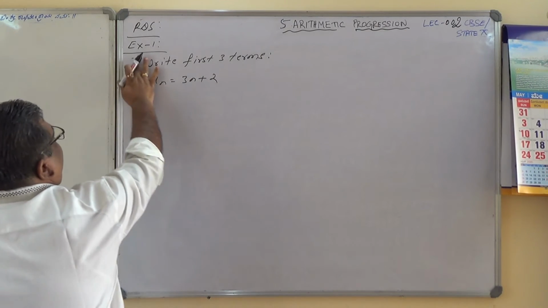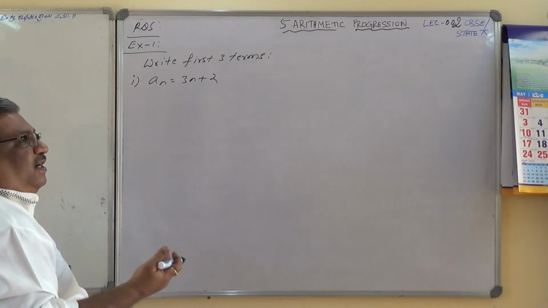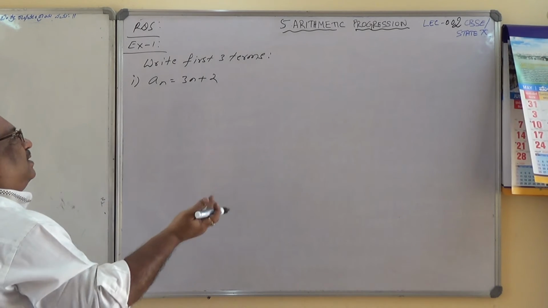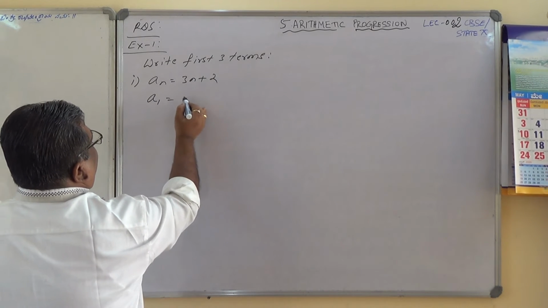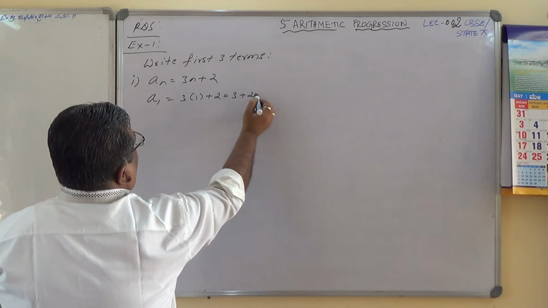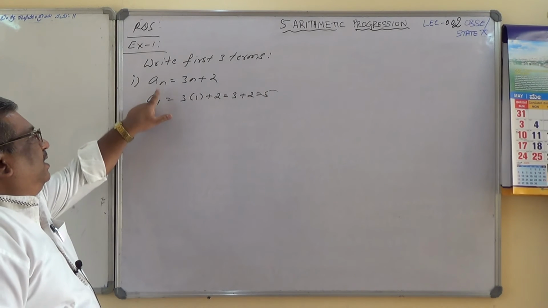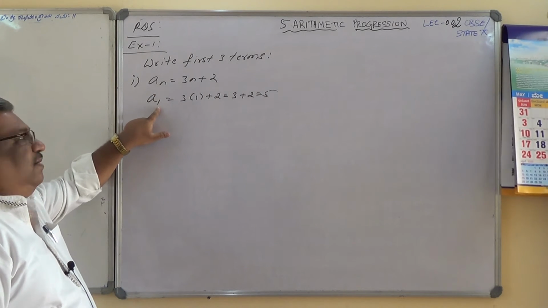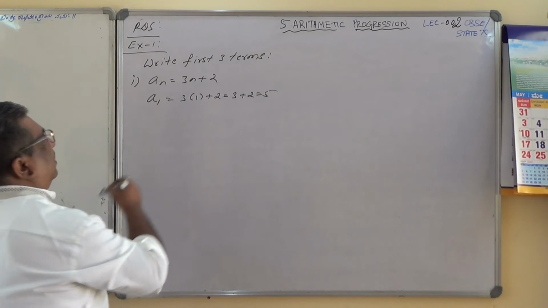Okay, write first three terms. An equals 3n plus 2. First three terms, what are the first three terms? A1 is the first term, A2 is the second term, A3 is the third term. So A1 equals 3 times 1 plus 2, which is equal to 3 plus 2, which is 5. So what I did here, basically first term means n I replaced with 1, and therefore this is first term. So wherever n is there, you replace with 1.